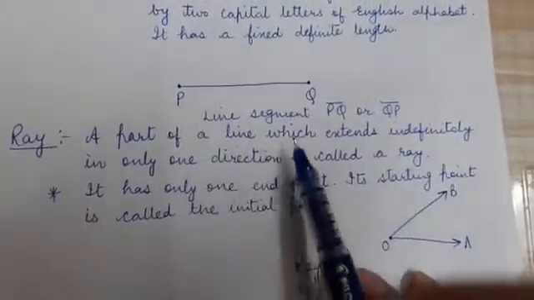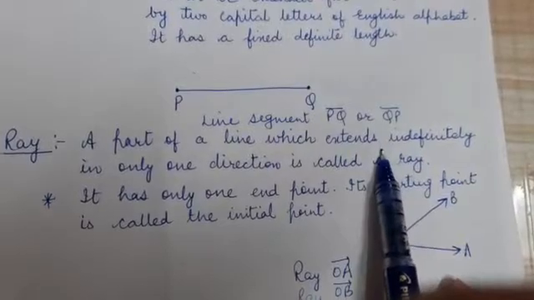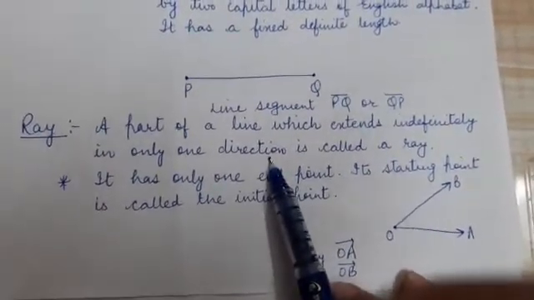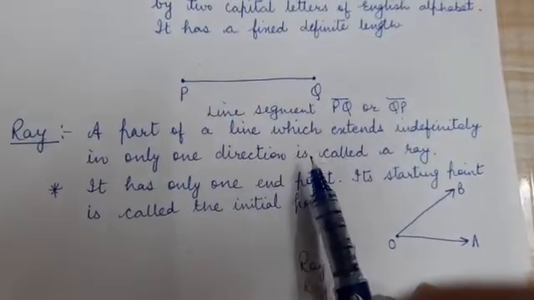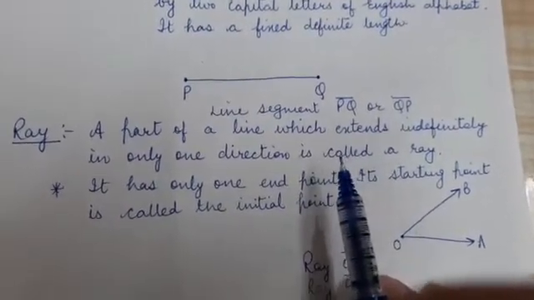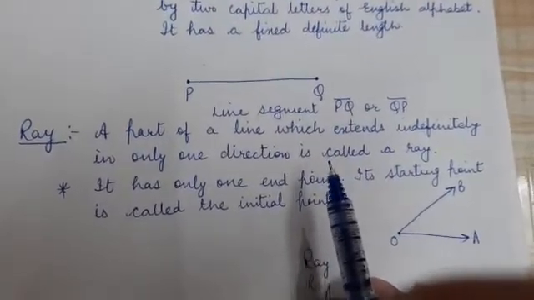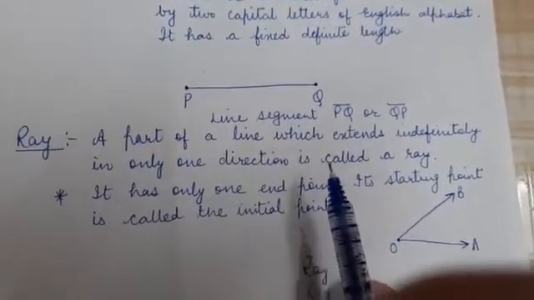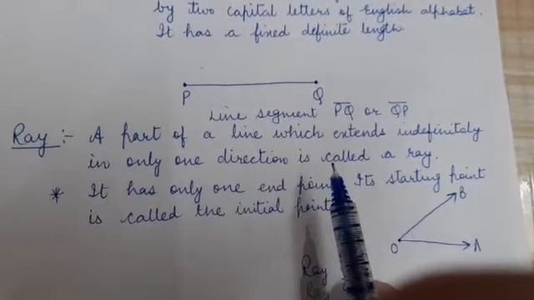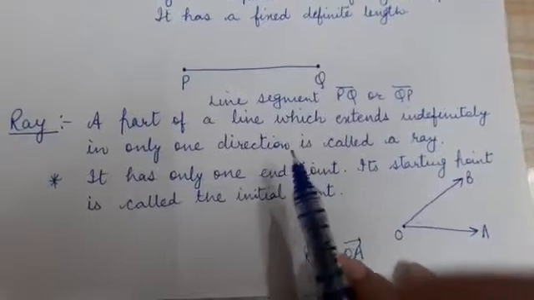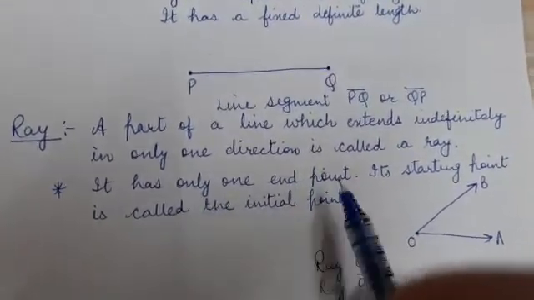A ray is again a part of a line which you can extend in one direction. For example, the sun is the best example of a ray, or the torch in your hand is one end point. But when you switch on that torch, the rays extend indefinitely in the direction opposite to the end point. So it has only one end point.